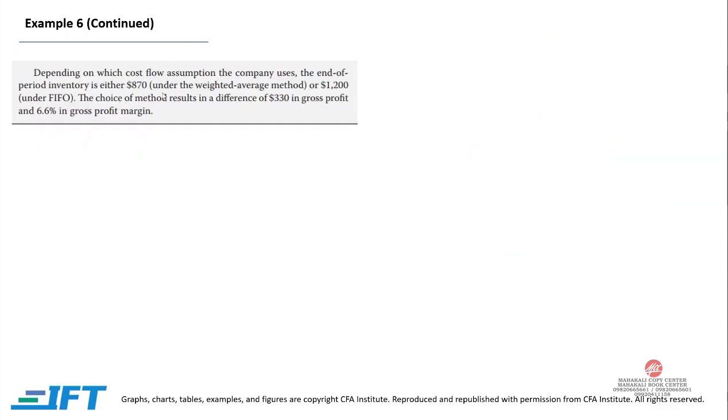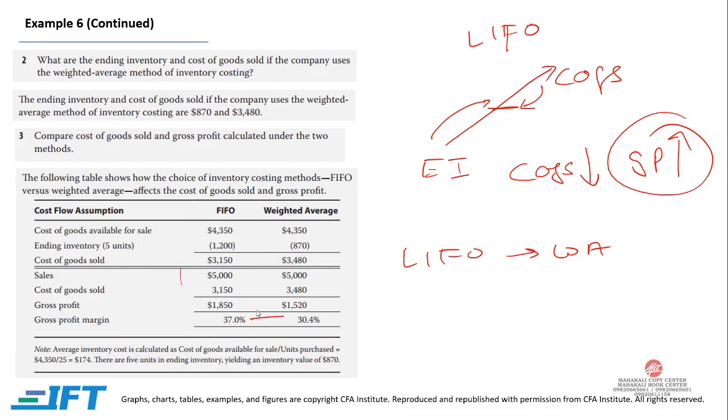Depending on which of the cost flow assumptions the company uses, the end of period inventory is either 870 or 1200. The choice of method resulted in a difference of $330 in gross profit and 6.6% in gross profit margin, which we observed over here.